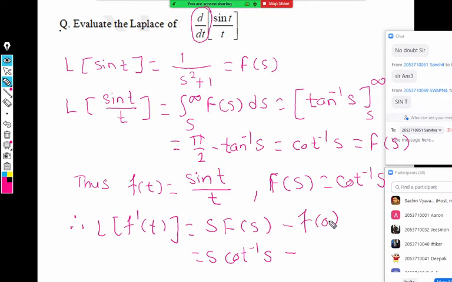So this small f of 0 means we replace t by 0, that is sin 0 by 0, and that value is always 1. So this is the answer. The final answer of this question is s cot inverse s minus 1. If anyone has a doubt, you can ask. And this is a single example. I will tell you, this is the only example on this property. You will not find any other example on this property.